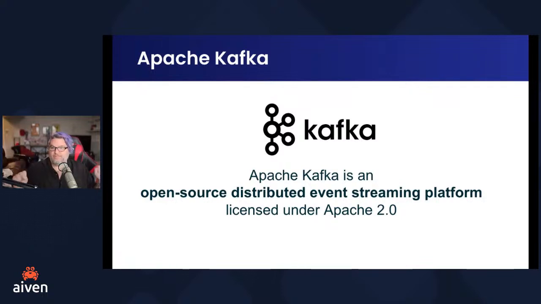We have more workers. But then the other thing that we can do is you can scale Kafka vertically as well. And vertically is basically saying we're making those nodes more powerful. So sometimes you'll hear horizontal scaling referred to as a scale out architecture, and vertical is a scale up. When we're scaling it horizontally, we're adding more workers. When we scale it vertically, we're making those workers bigger. And maybe we're doing both.